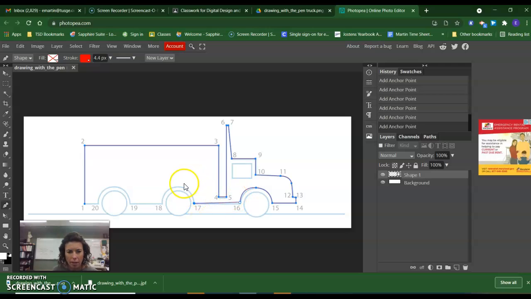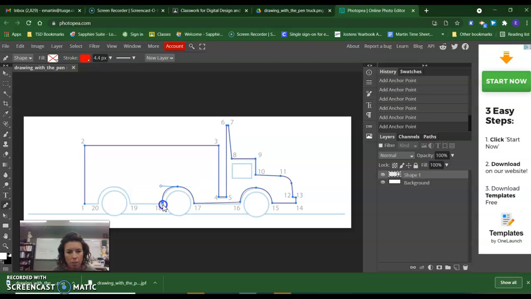So I will come back and edit that point at the end, maybe that a little as well. Again, we're not necessarily going to have perfection, but our goal is to get very close. And please remember, I have done this exercise numerous times, so when you see me working on it versus how well it goes for you the first time, don't be alarmed. If you need to try several times, you can see mine is not perfect. There are definitely some areas that I need to go back and adjust some points.